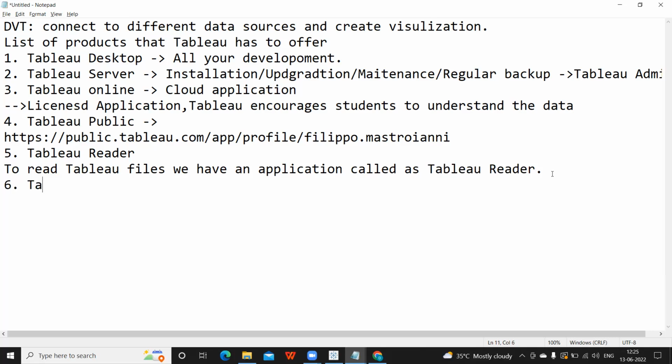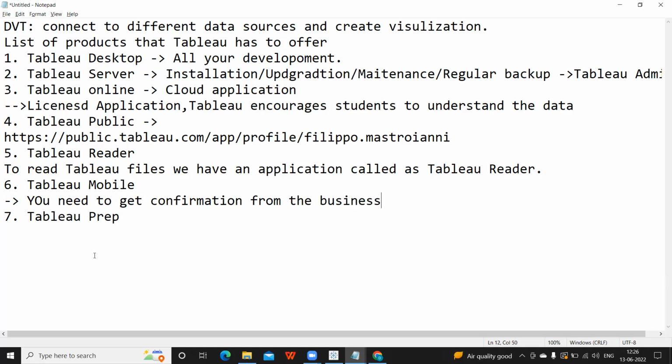Next, we have two more important products. One is Tableau Mobile. If you want to configure your reports in mobile, then we have Tableau Mobile as an application, which is currently available on Android and Apple devices. While developing your dashboard, you need to get confirmation from the business whether you need the report to be configured to view on mobile devices or not. Once they confirm, you can configure the device for mobiles.